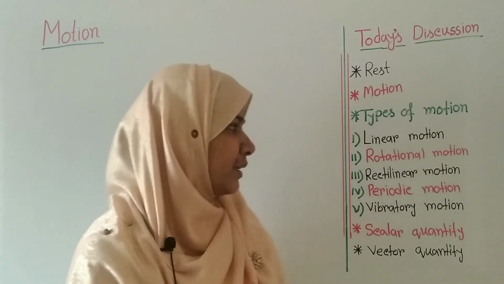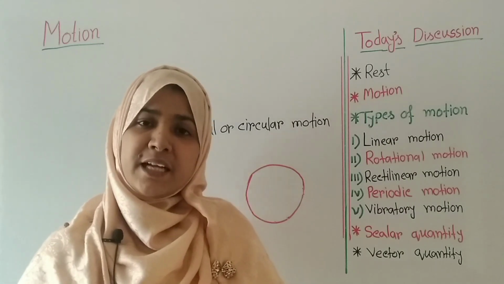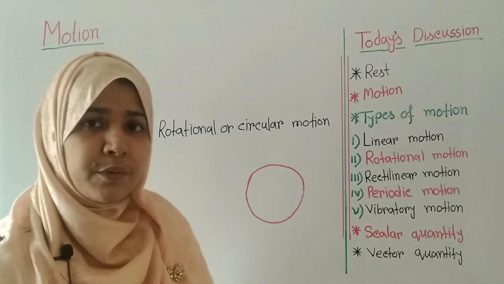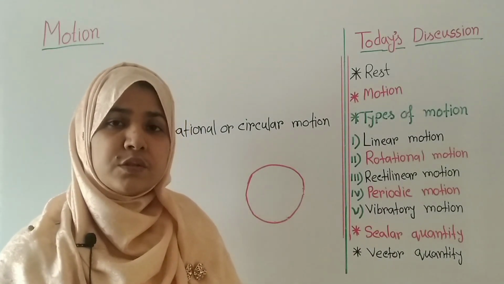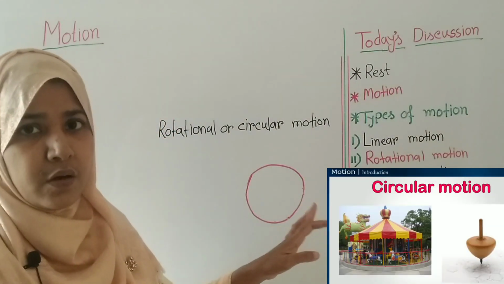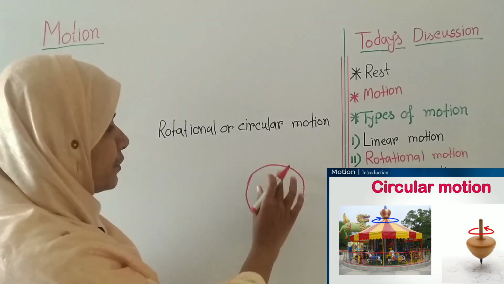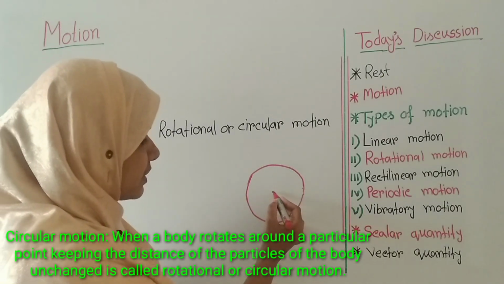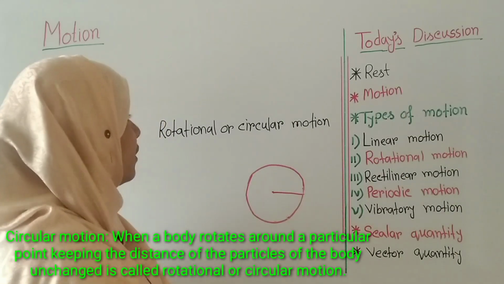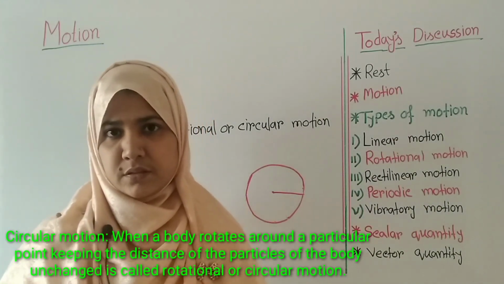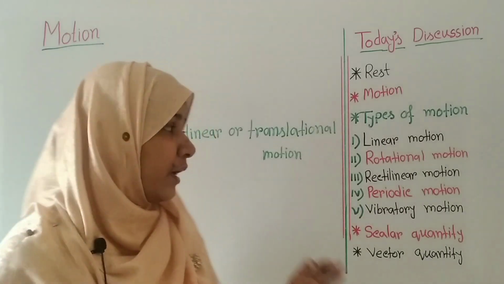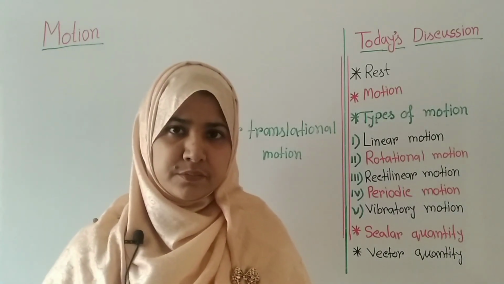Now, the second type of motion is rotational motion. The second type of motion is rotational or circular motion. Another name for rotational motion is circular motion. So circular motion is such a type of motion when a body moves along a circular path, or we can say that if a body moves in such a way that it keeps its distance unchanged from a particular point, then that type of motion is called rotational or circular motion. An example of rotational motion is the motion of an electric fan.